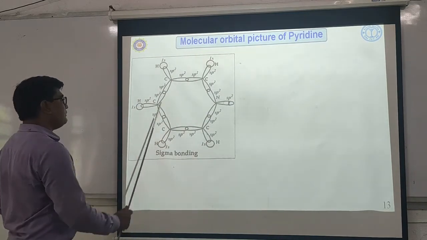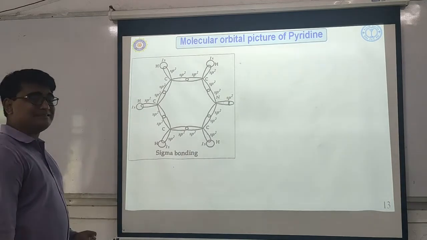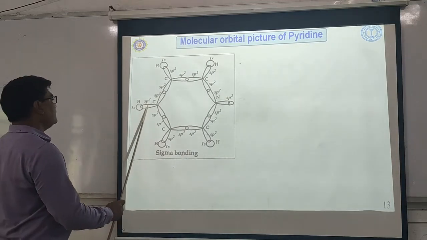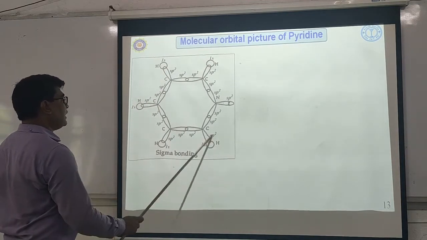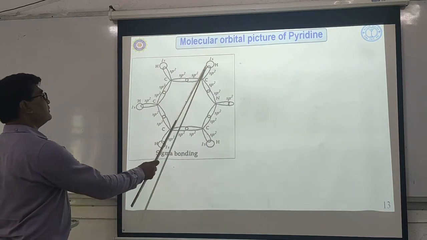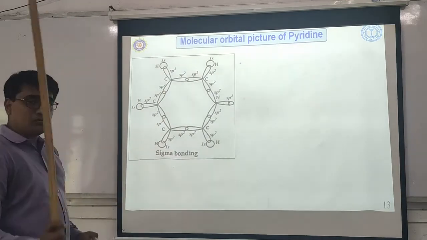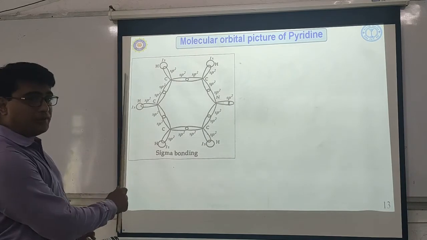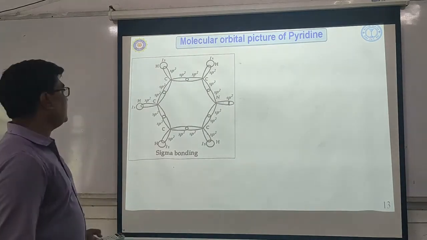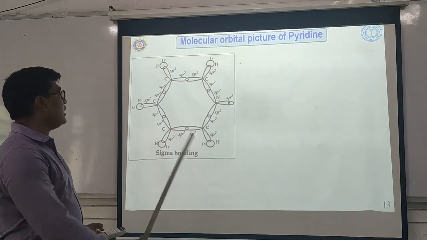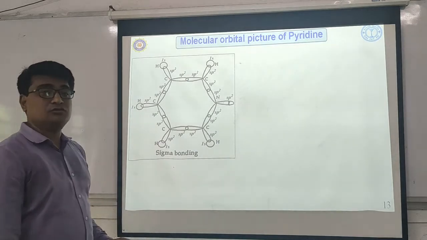So they overlap to form a 6-membered sigma skeleton, whereas the third hybrid orbital of carbon containing one unpaired electron overlaps with the 1s atomic orbital of a hydrogen atom to form a 5 C-H bond.